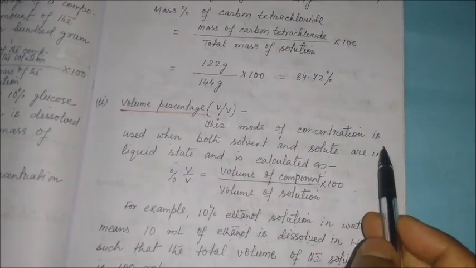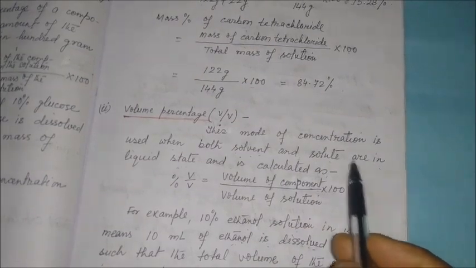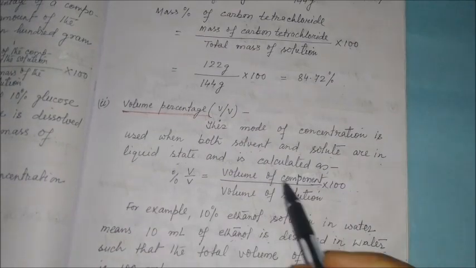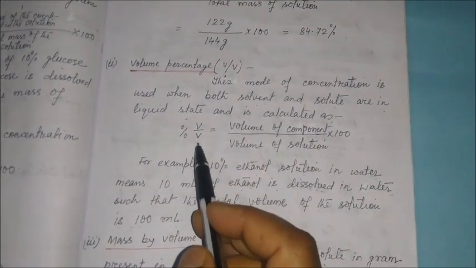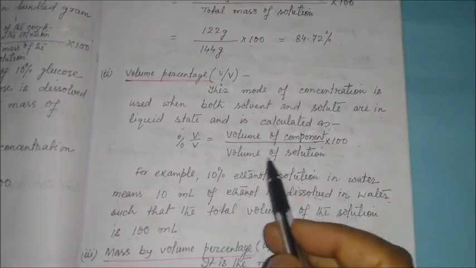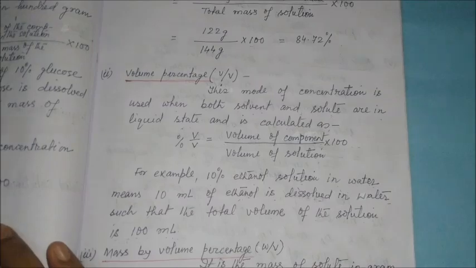Next one, it is the volume percentage, that is V by V. This mode of concentration is used when both solvent and solute are in liquid state and is calculated as percentage V by V is equal to volume of component divided by volume of solution multiplied by 100.